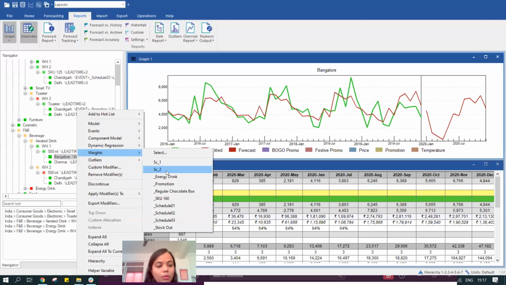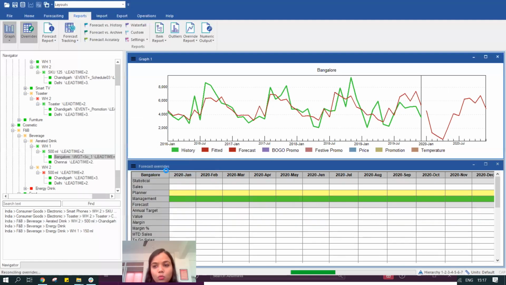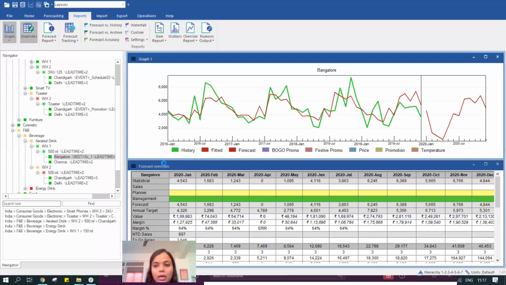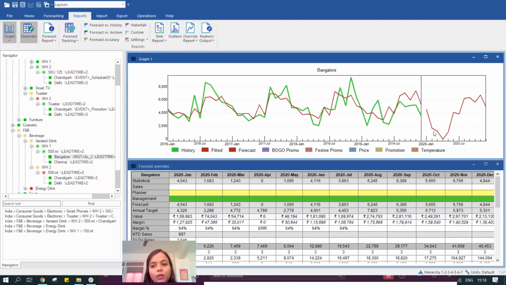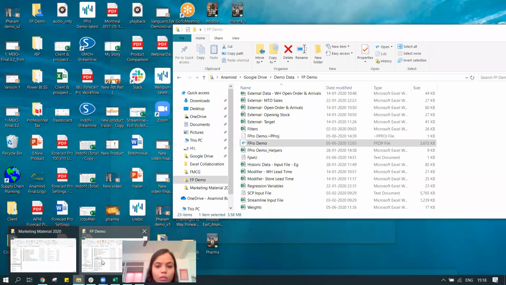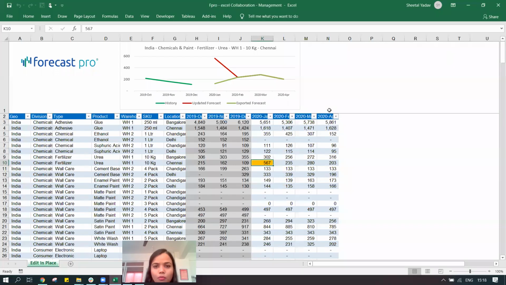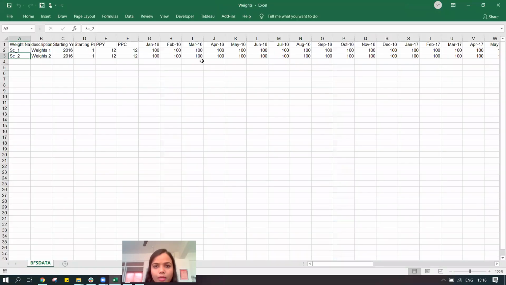I can also make use of another scenario, which is scenario two in this case, and my forecast would slightly change depending on how much weight I had given for each of these periods. Again, very critical information for the planners. Similarly, we can do that in history, or if we are marking a promotion, we can quickly do that and adjust the forecast. It's quite straightforward, and I wanted to show you the Excel file.